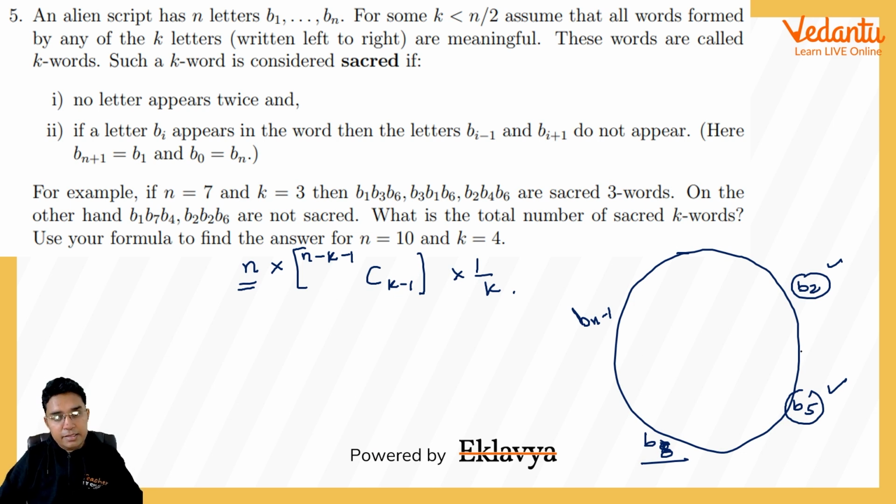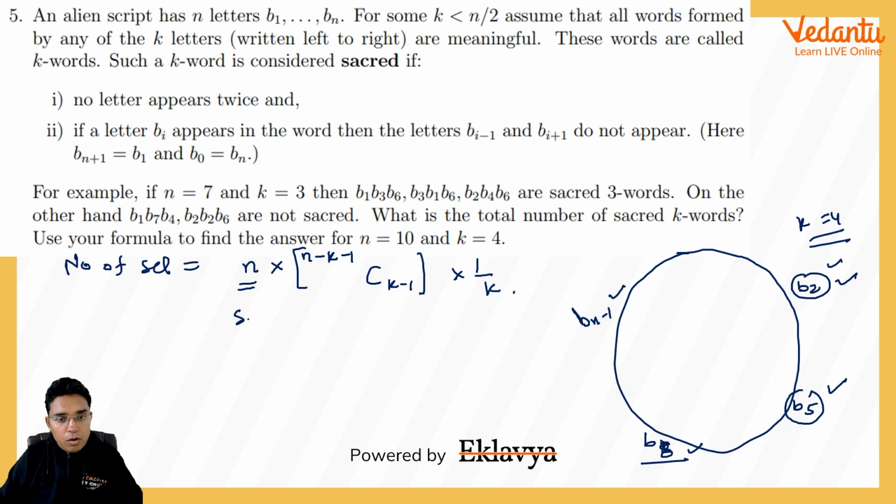In this one, there is a catch that you can make same selection starting with B2 also, or B5 also, B8 also, and Bn minus 1 also, where k is equal to 4. Okay, so if it is actually k, then we can have same selection in k different scenarios. So this will be actually repeated k times. So this is the number of selections of k letters with these two conditions.